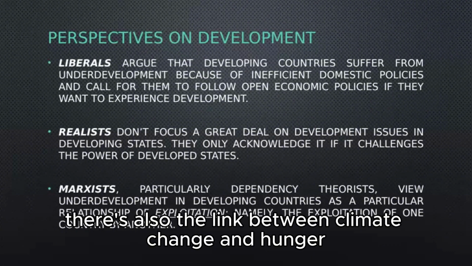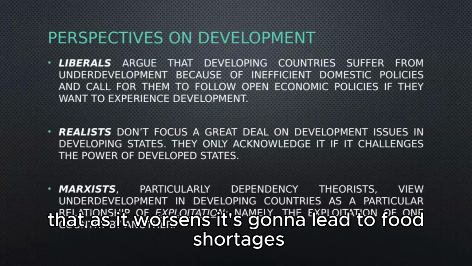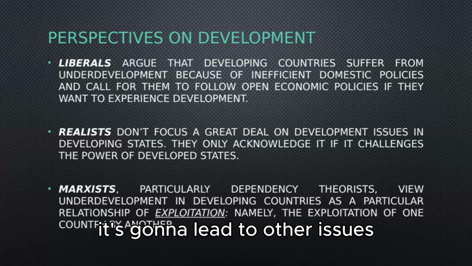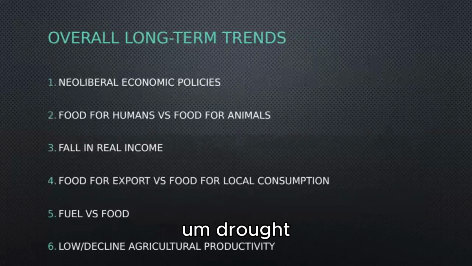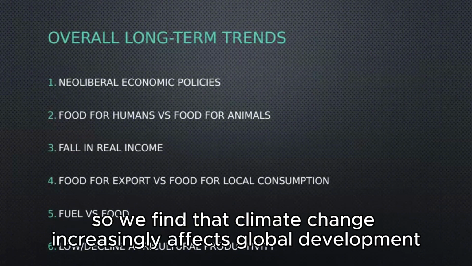There's also the link between climate change and hunger, where there's an important connection: as environmental degradation worsens, it leads to food shortages and other issues such as drought, displacement, and even agricultural decline. So we find that climate change increasingly affects global development.